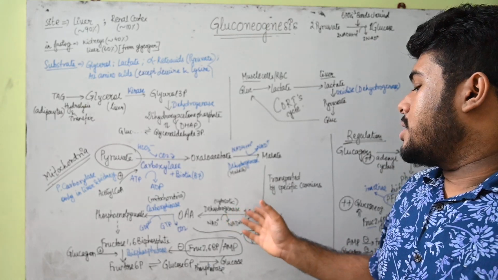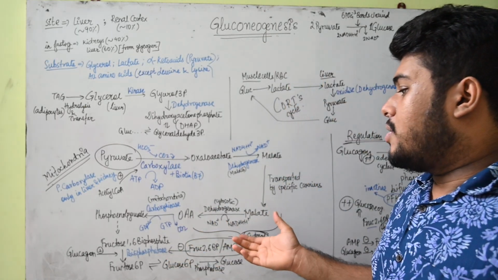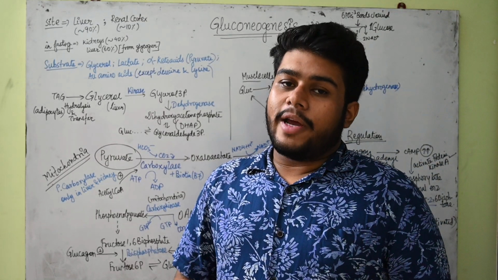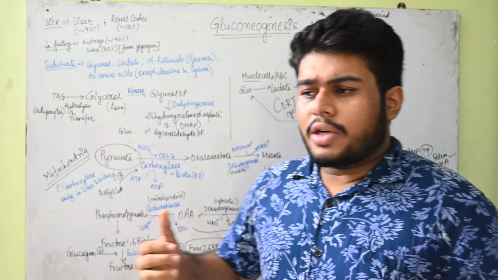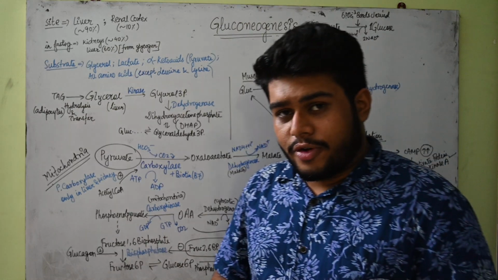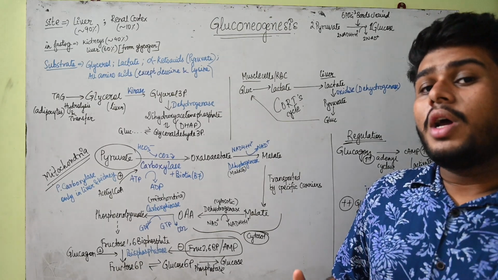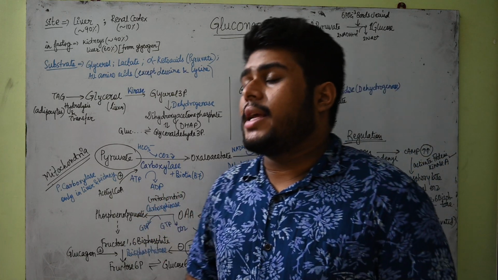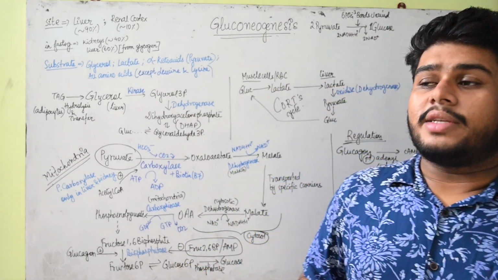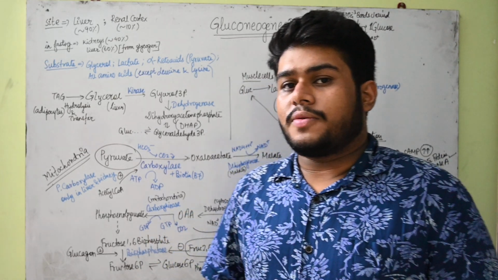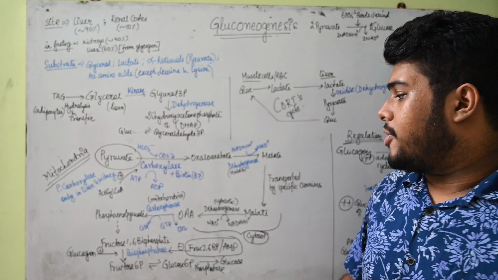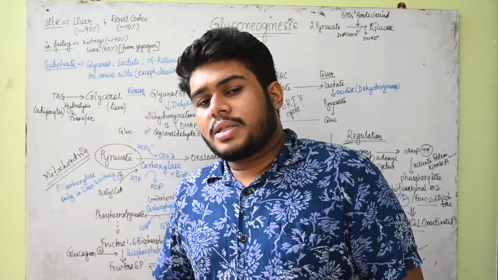Now see, it is getting converted into oxaloacetate, and now it is time for this oxaloacetate to get converted into phosphoenolpyruvate. Now this is a decarboxylation reaction. Here the carbon dioxide will be removed, and the enzyme required, as I have told you, is phosphoenolpyruvate carboxykinase. Whenever a kinase is there, remember some phosphate bonds will be utilized, hydrolyzed. So in this case GTP, guanosine triphosphate, provides the phosphate group, which will be attached to the phosphoenolpyruvate form. Now from phosphoenolpyruvate you can reverse the steps of glycolysis.